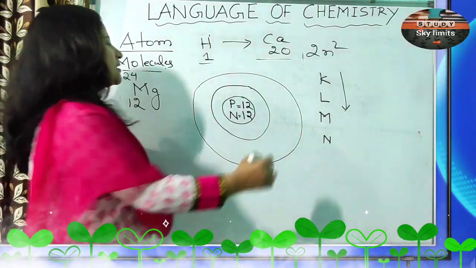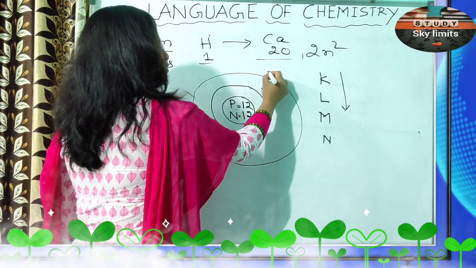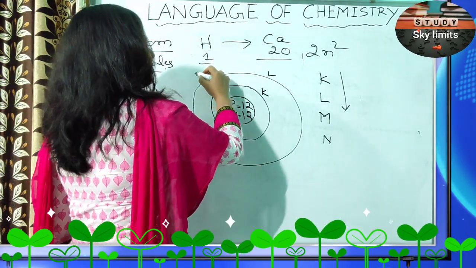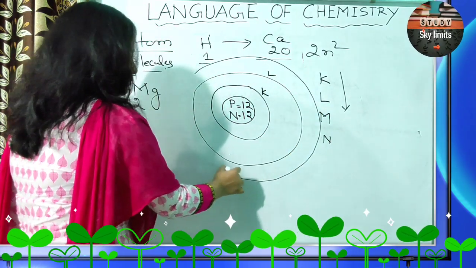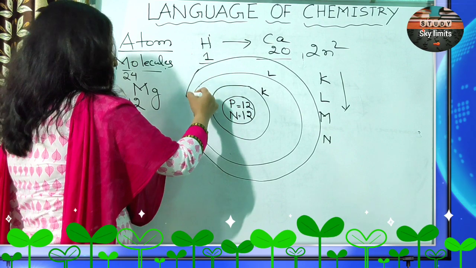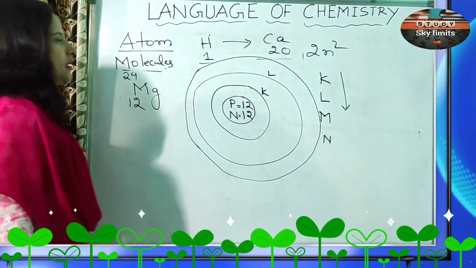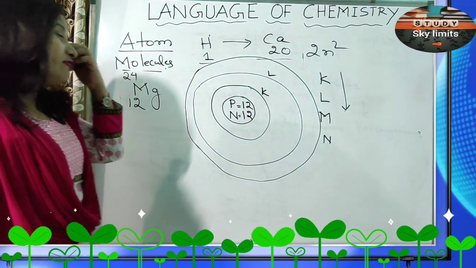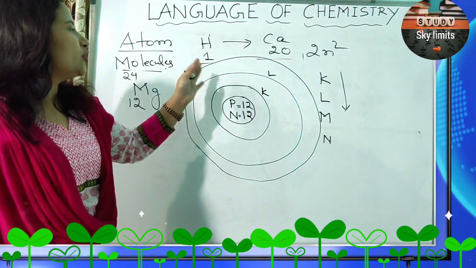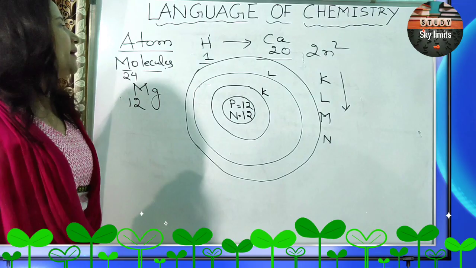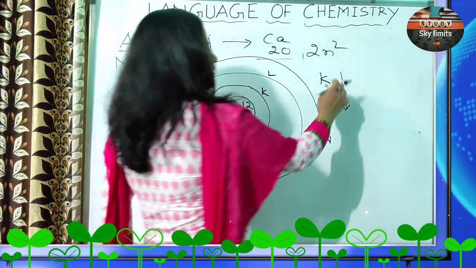So the first shell is the K shell. Then you have the L shell. Then you have the M shell. So like that, it continues. Yes or no? Okay. So now the 2n square formula, from 1 to 20. For elements 1 to 20, you need to remember just one thing.